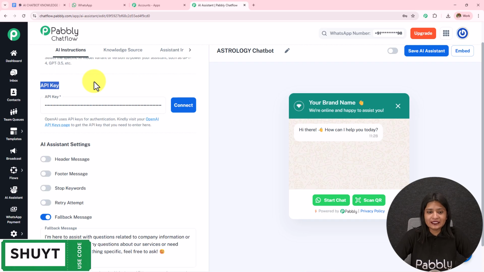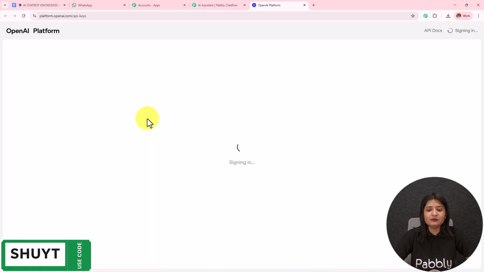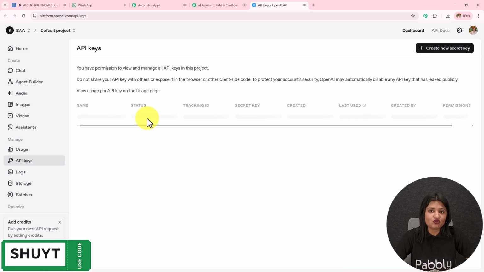Then we have this API key. Now here I've already added my API key. I'm going to click on connect and you will see OpenAI key saved successfully. Now over here in the help desk, a hyperlink is provided, and if I click on this, I will be redirected to the API keys page of OpenAI.